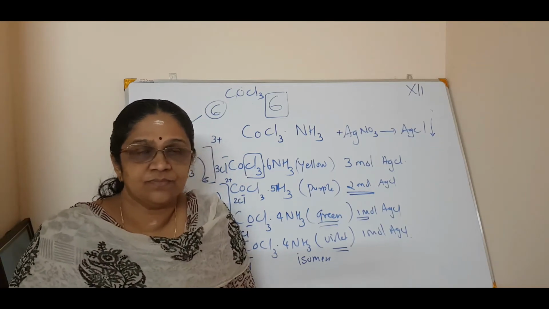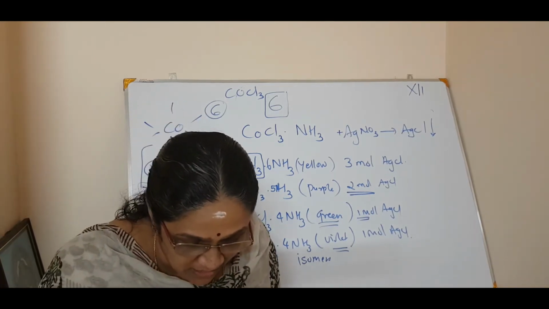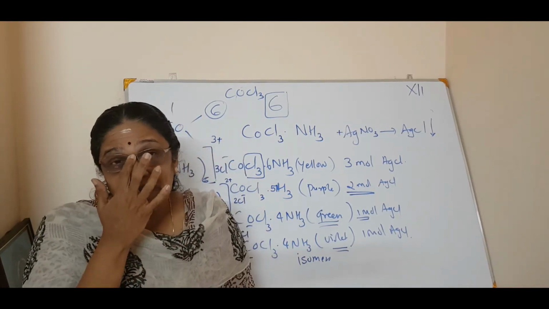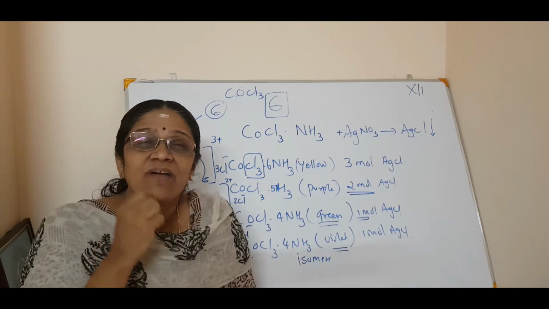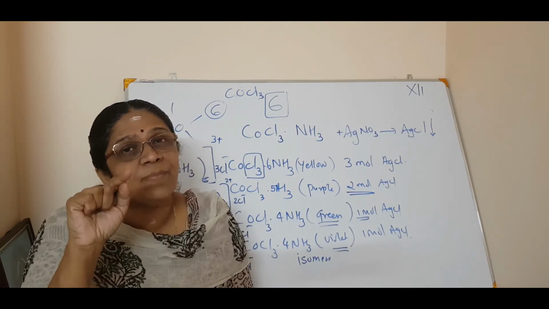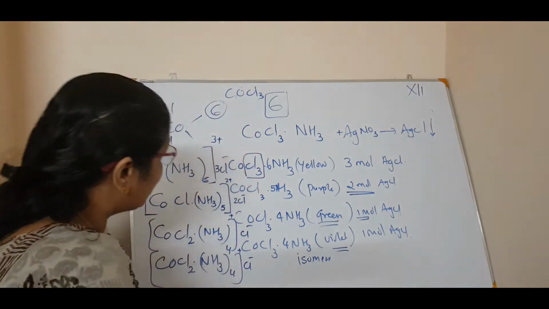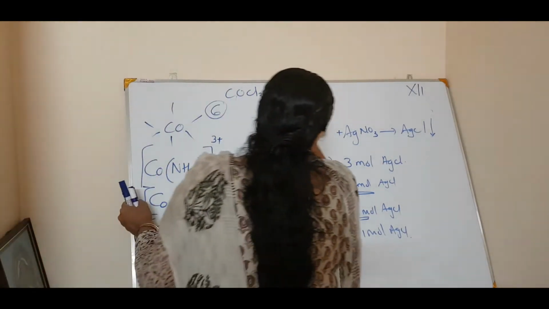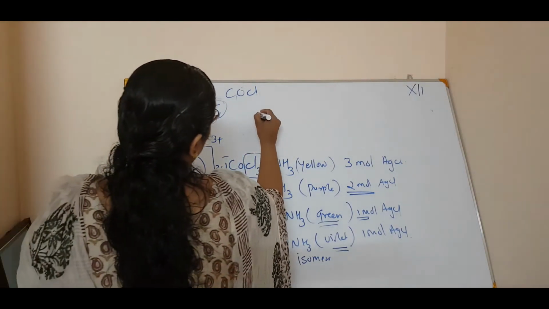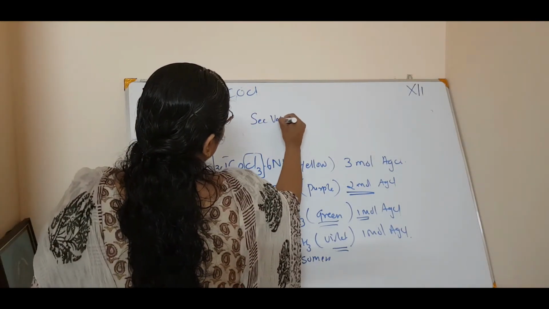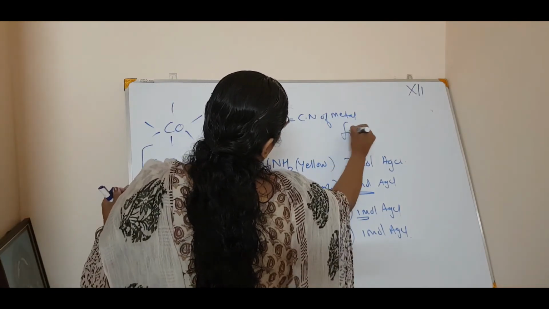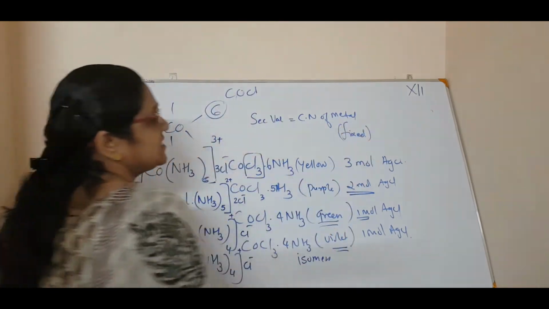Clear? Okay. Now one more very important point is that the secondary valency is equal to the coordination number of that metal. Very, very important. The secondary valency is equal to the coordination number of a metal, which is always fixed.